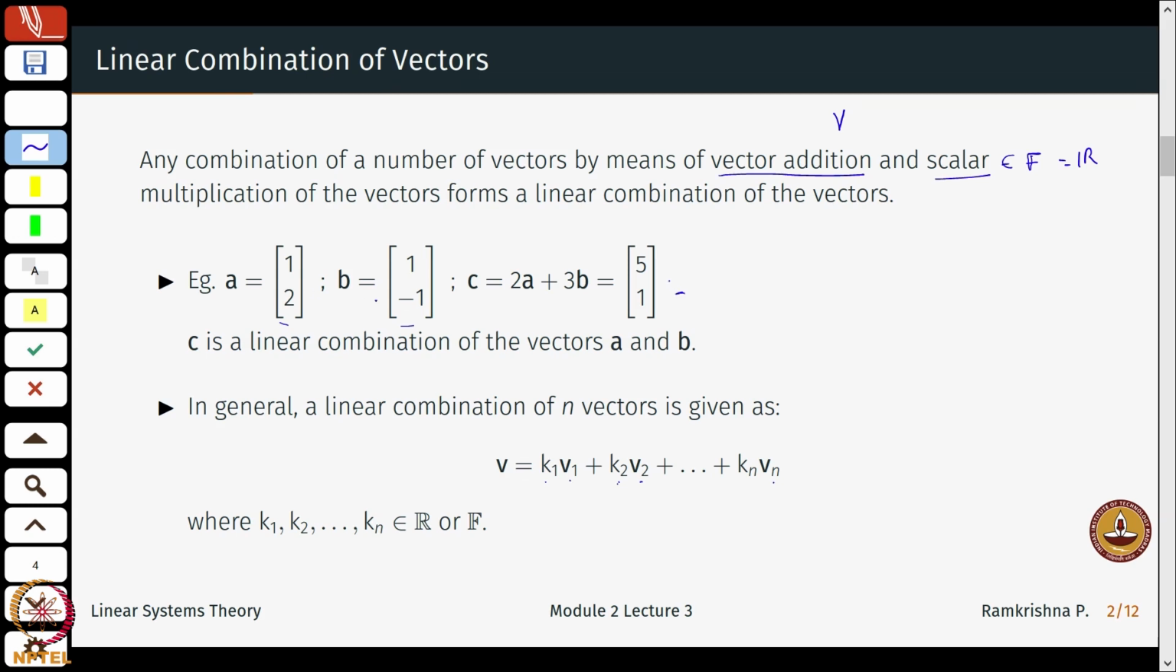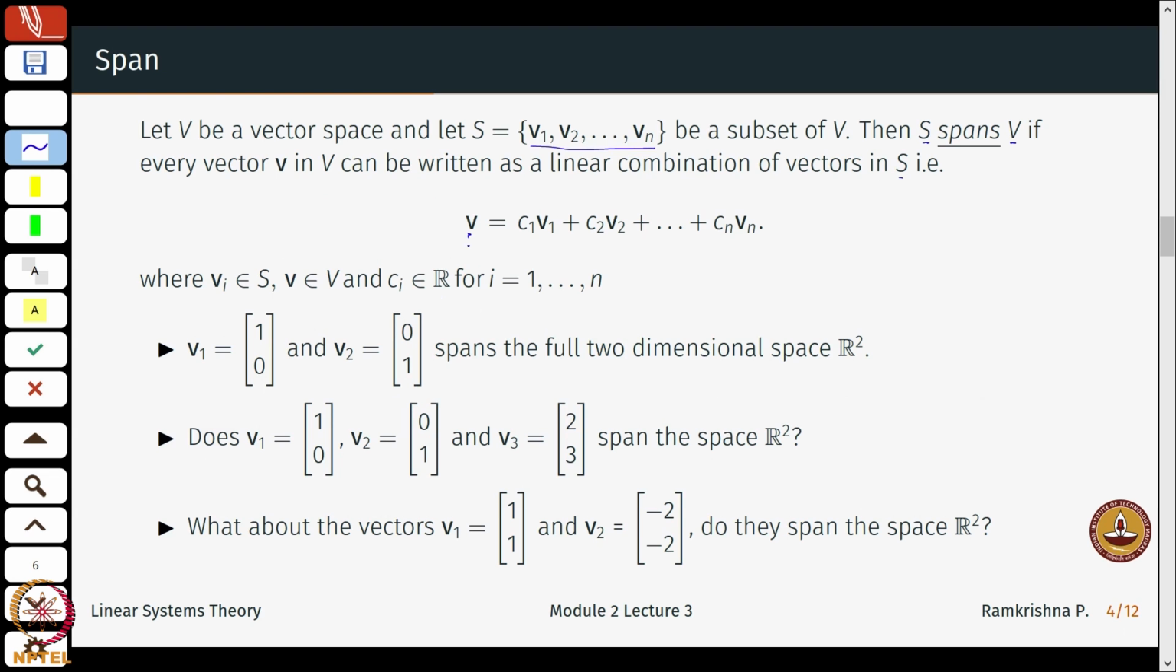I just multiply these vectors by scalars and add them up. So, if every vector v can be written as a linear combination C1 V1 plus C2 V2 until Cn Vn, right, then we say that S spans the vector space V. Okay, so let us look at this.